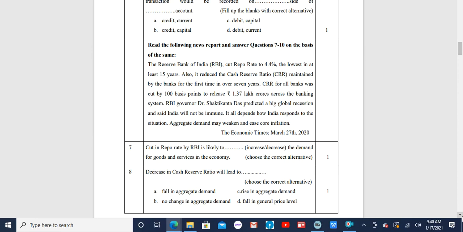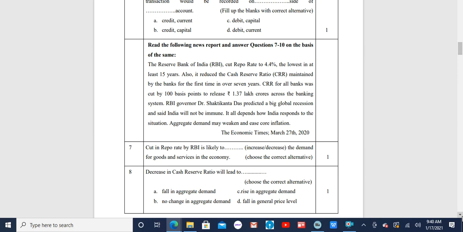The first one is: cut in repo rate by RBI is likely to either increase or decrease the demand for goods and services in the economy. You have to choose the correct alternative. Out of the two, increase or decrease, the correct option is increase. That means cut in repo rate by RBI is likely to increase the demand for goods and services in the economy.